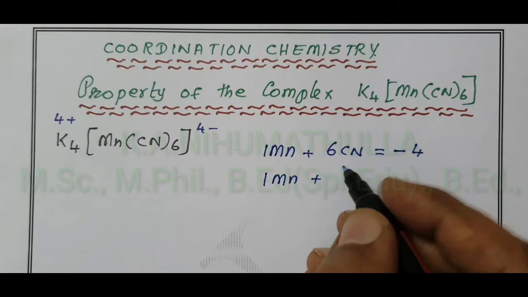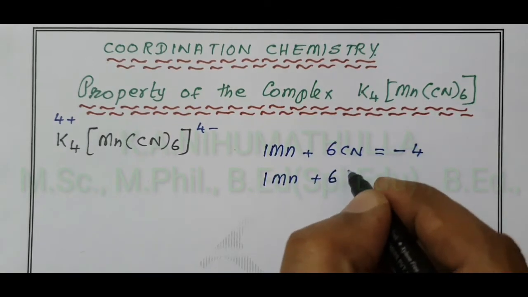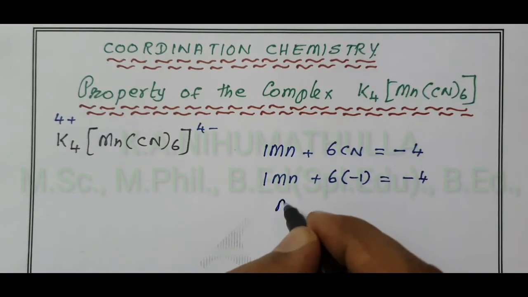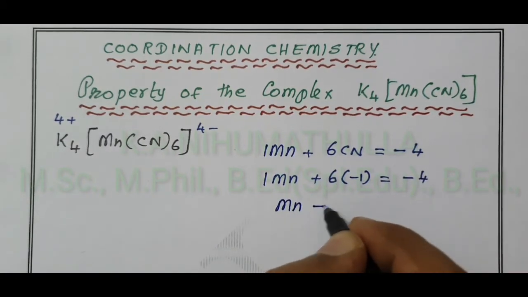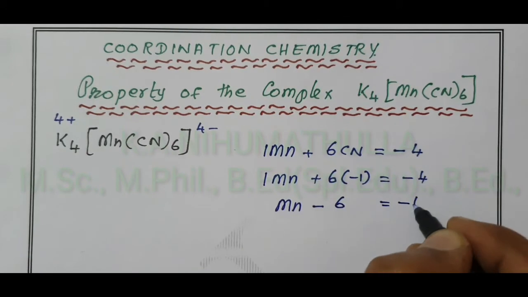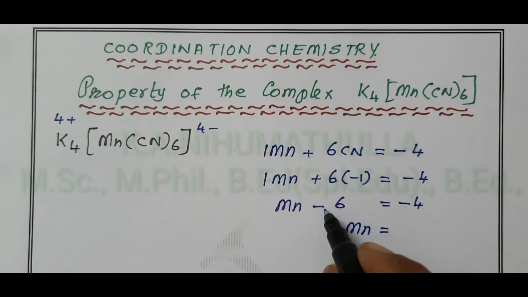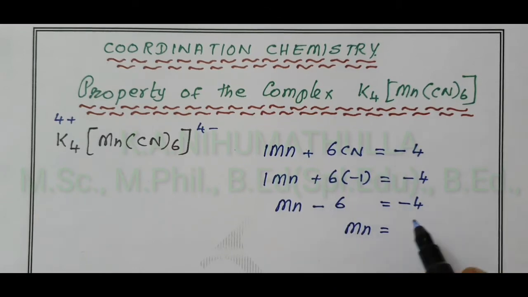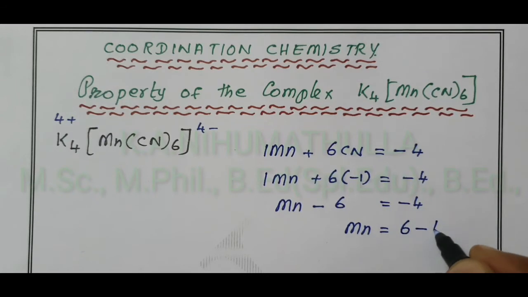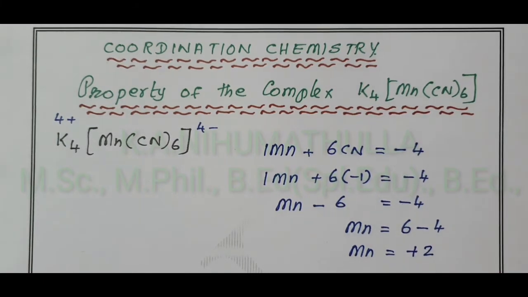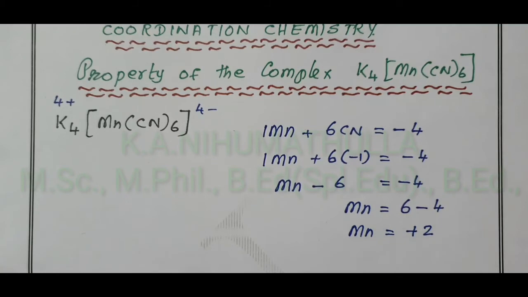Students, listen carefully. 1 CN is 1 minus. So manganese plus 6 into minus 1, which is minus 6, equals minus 4. Manganese equals minus 4 plus 6 when it comes to the right hand side, so we get plus 2. The oxidation state of manganese is plus 2.